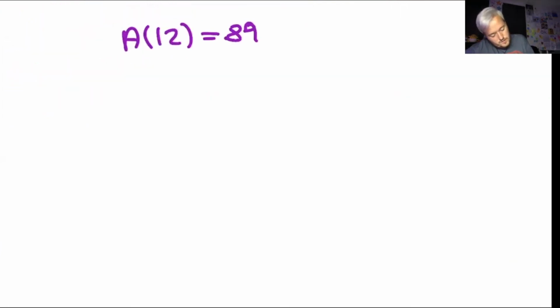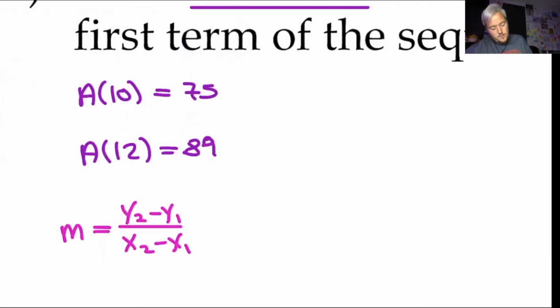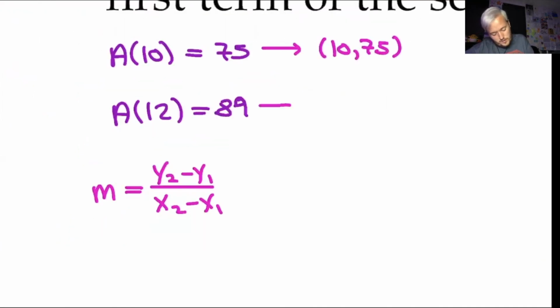All right, so I'm going to start by finding the slope. So y2 minus y1 over x2 minus x1. I'm going to write these as coordinates first. So this is going to be 10, 75. Then this point down here is 12, 89.